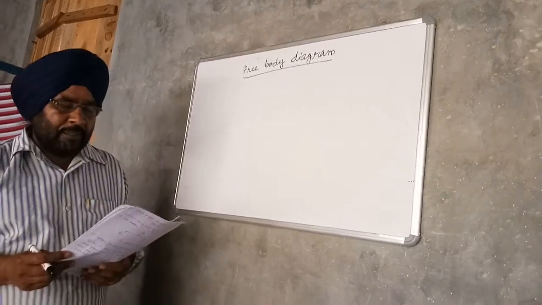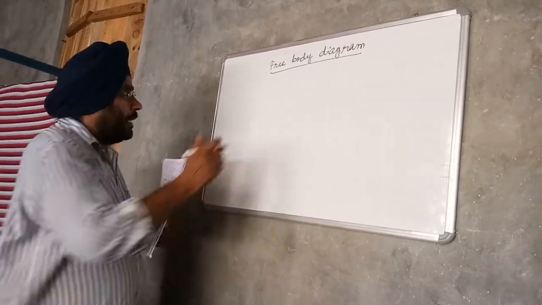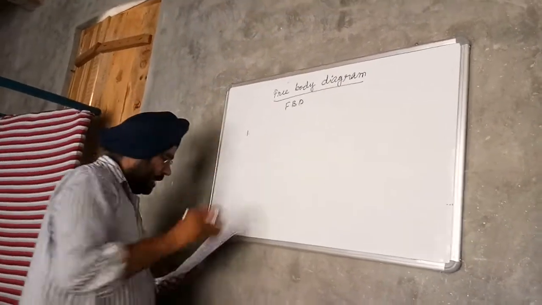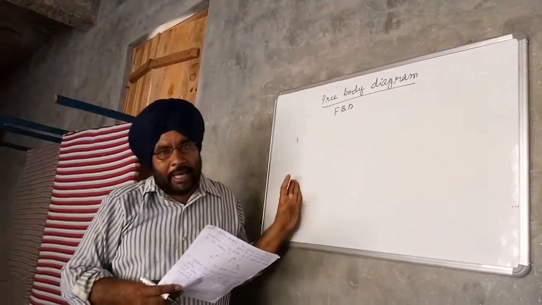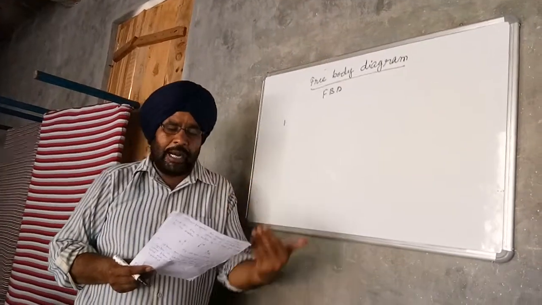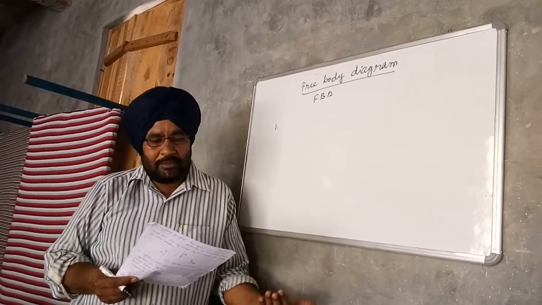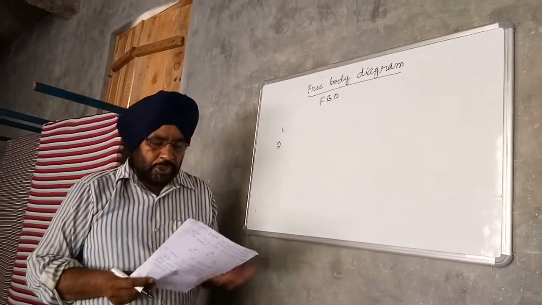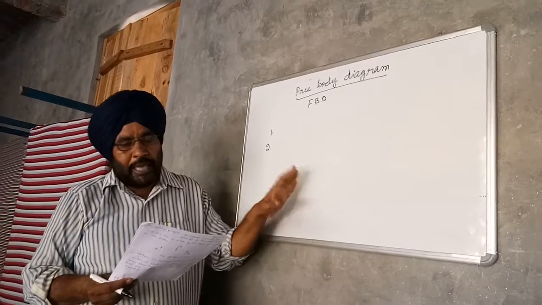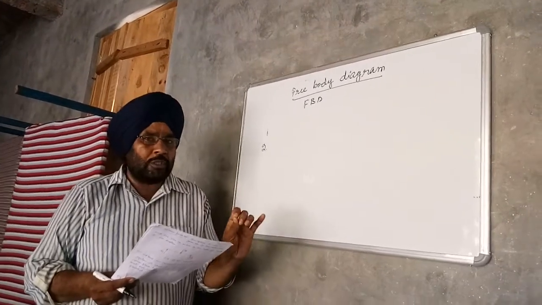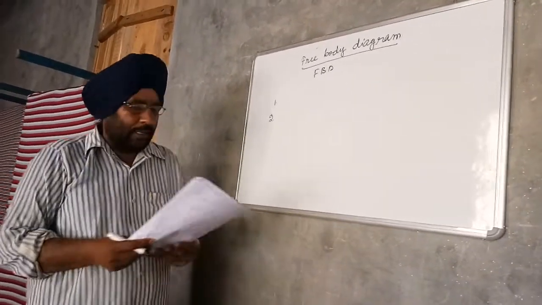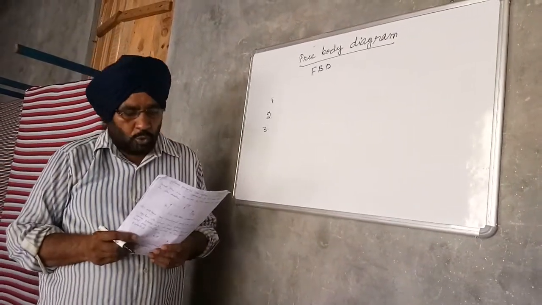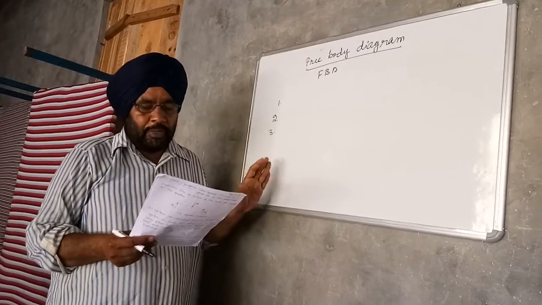The steps to draw the free body diagram of a body: first of all, draw the diagram of the body completely isolated from all other bodies. Second, represent the action of each body or support that is removed by a force or its components. Third, label each force by its magnitude if known or by a symbol if unknown.